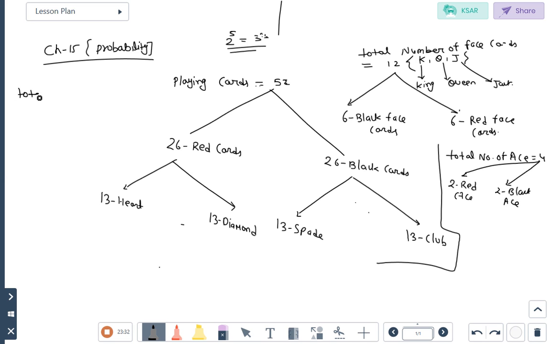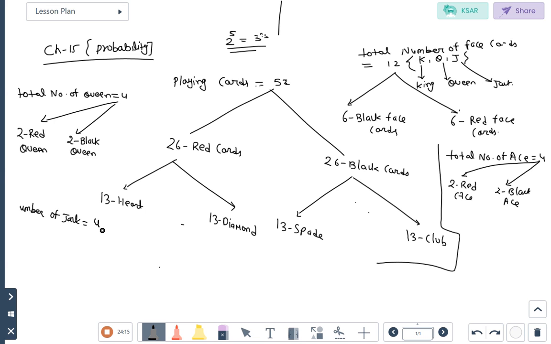After this, the total number of queens. Total number of queens is 4. So 2 are red queens and the next 2 are black queens. Same for jacks: the number of jacks is also 4.